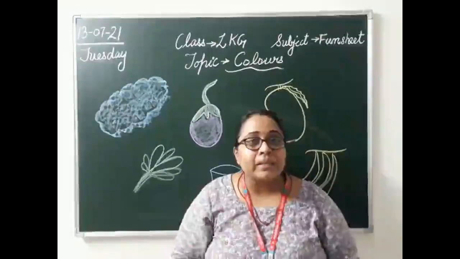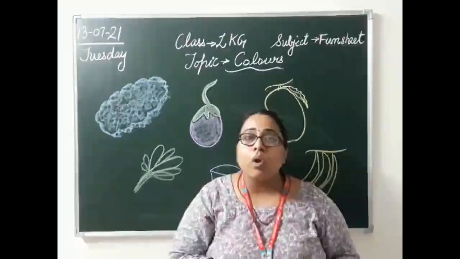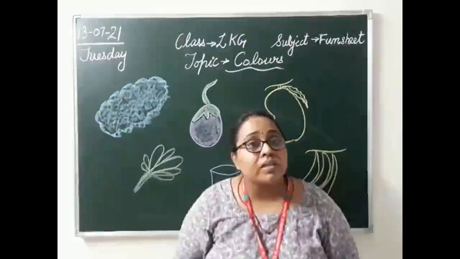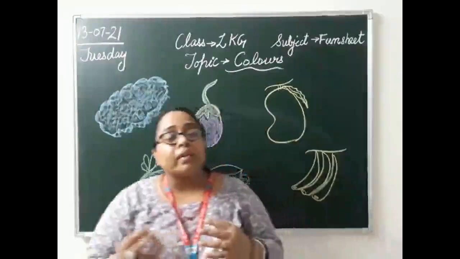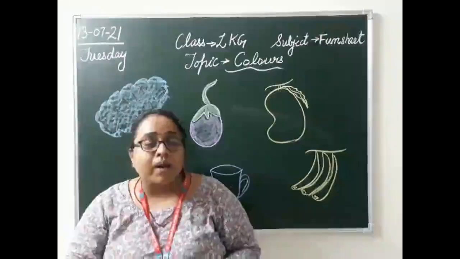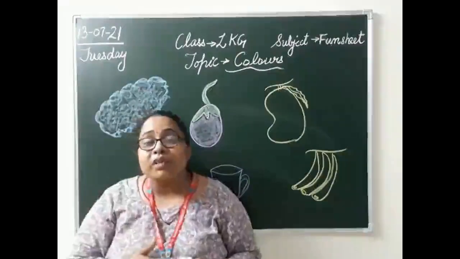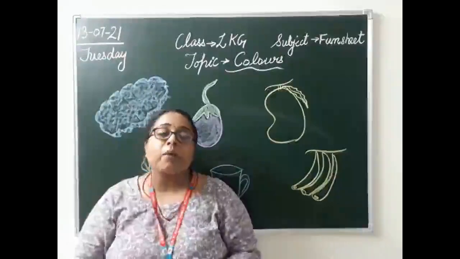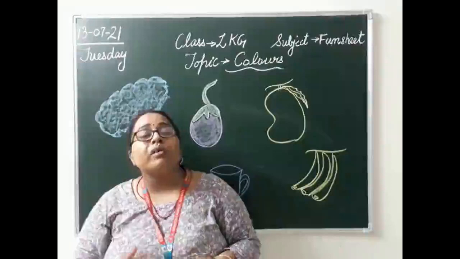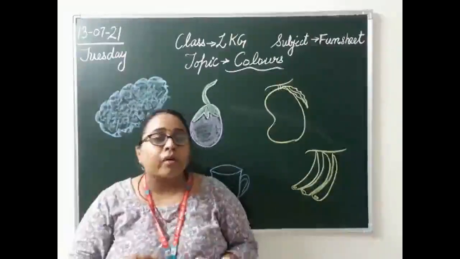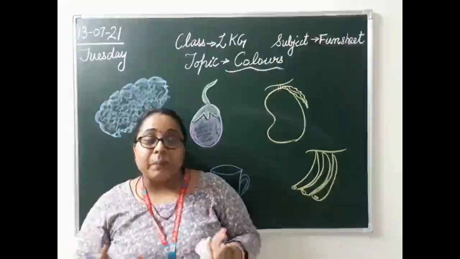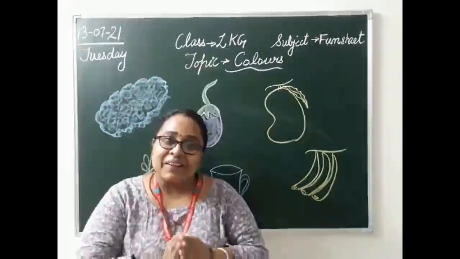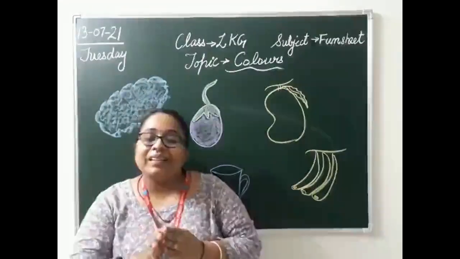So to avoid that messiness, you can spread a waste cloth or a newspaper on the table. Make your wards wear the apron, because the watercolor or the poster color, they may spoil their uniform. Again, it will be a big task to wash again. So please make them wear the aprons. You can put a newspaper on the table under their books. So if any sort of spilling of water or color happens, things don't go messy. But if the things are getting messy, means the child is learning. Okay? So don't worry about mess, let them learn.